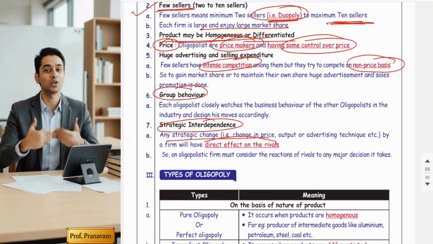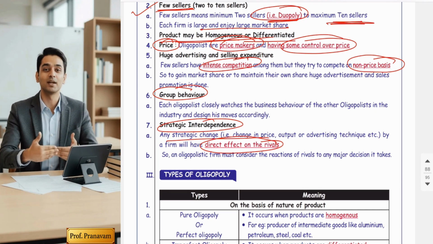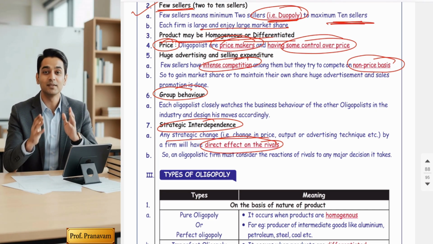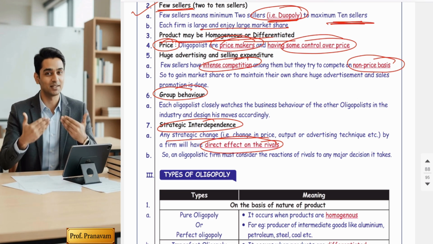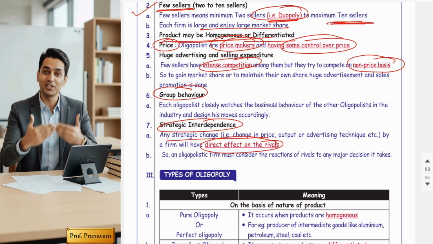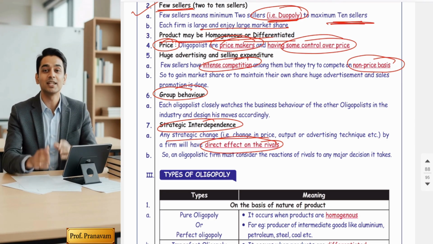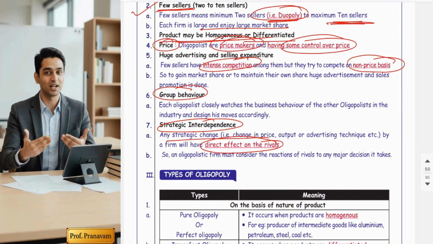If any one seller changes its price and strategies, it directly impacts the others because there is no large number of sellers. If sellers were large in number, the impact would be indirect or lesser. But there are very few sellers, so one seller's action heavily impacts the others.